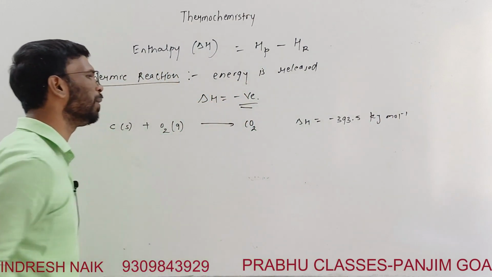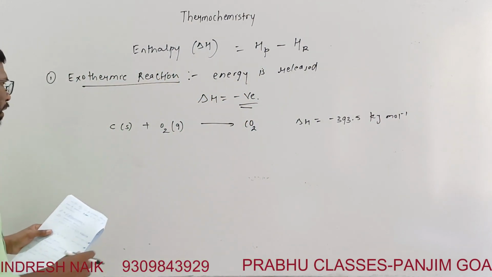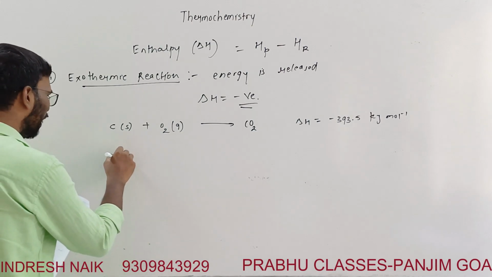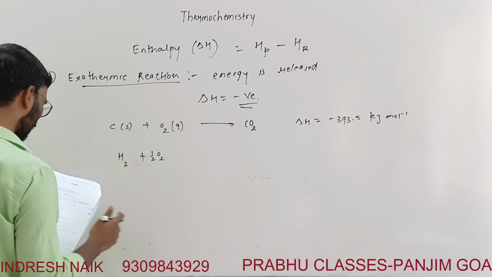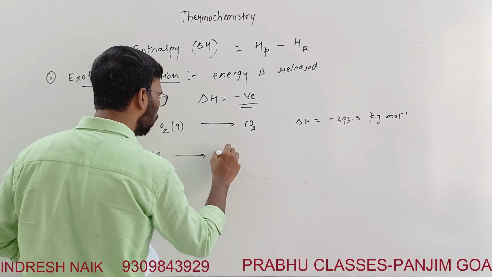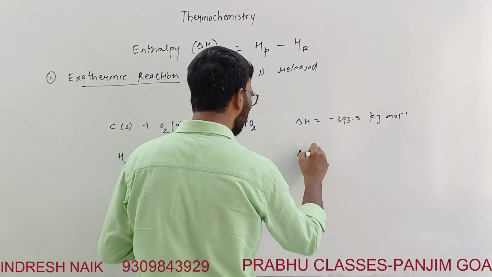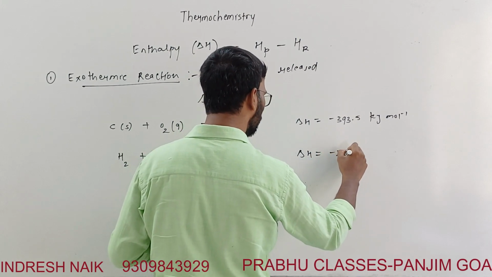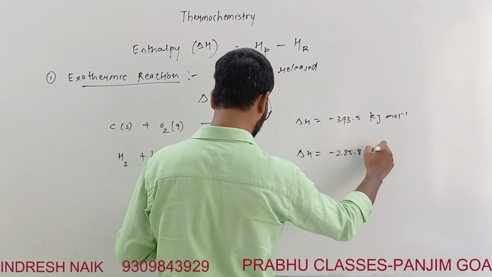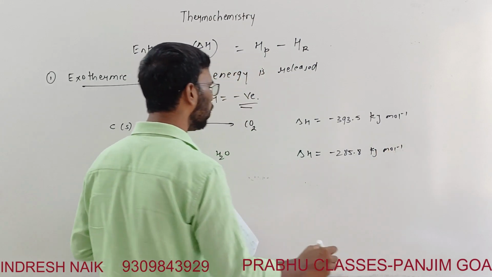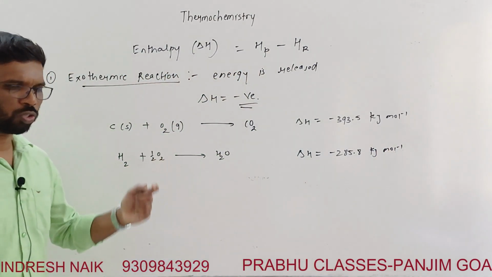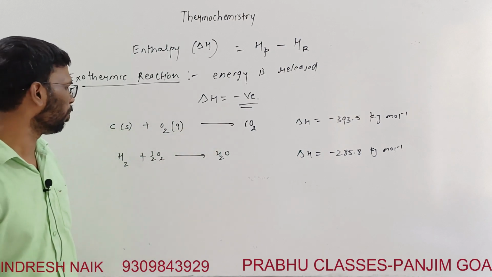Another example is hydrogen and half a mole of oxygen giving you water. Here the enthalpy of the reaction is minus 285.8 kilojoules per mole. You can write kilojoules per mole since 1 mole of the product is formed.